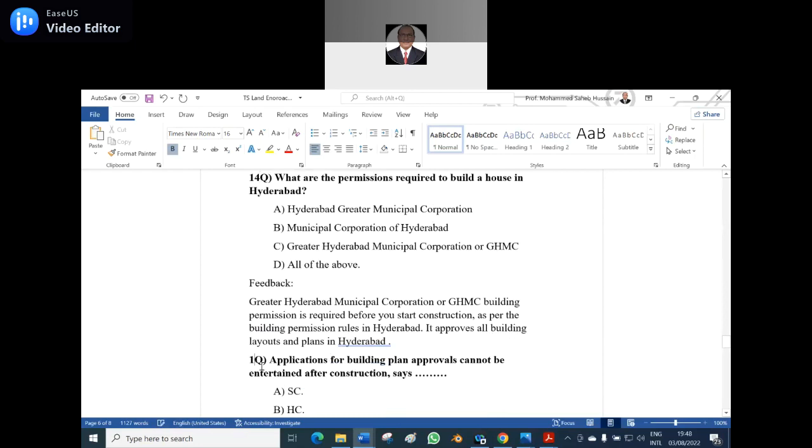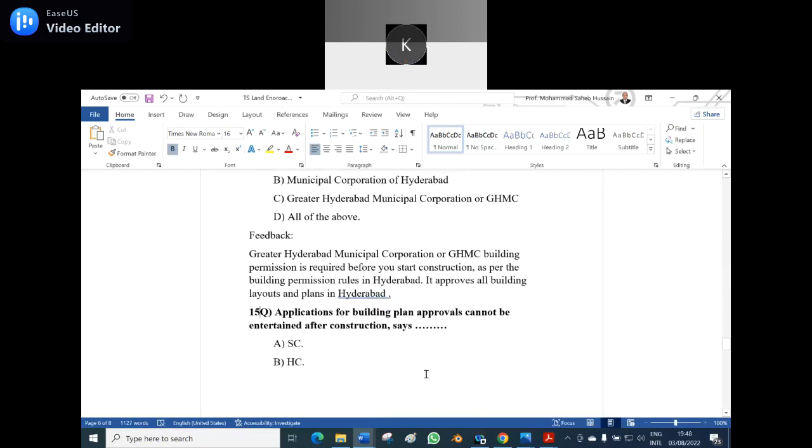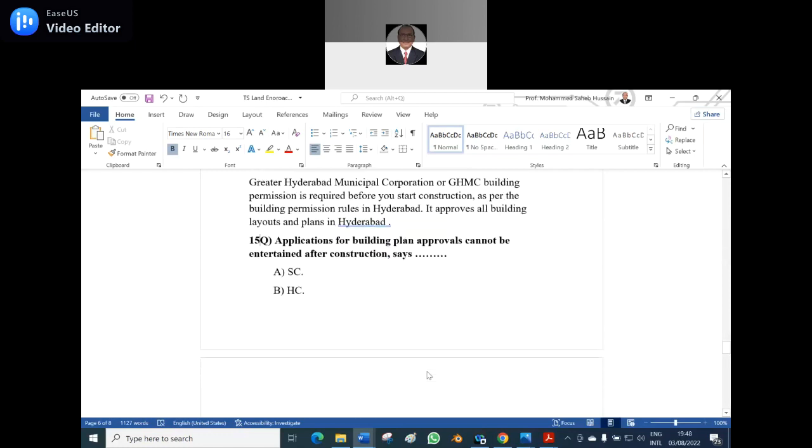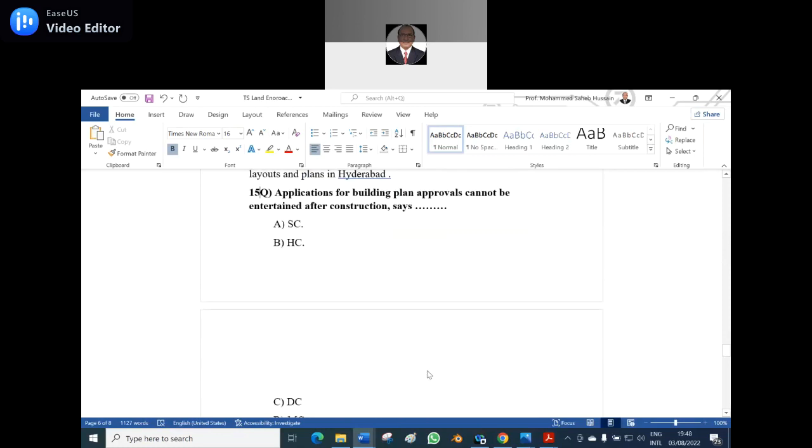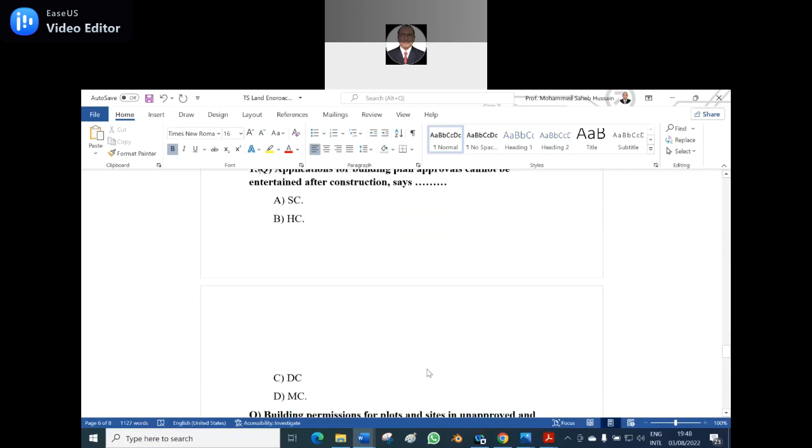Then the 15th question. Application for building plan approval cannot be entertained after construction, says dash. Supreme Court, High Court, District Court, Municipal Court. Option B, High Court.